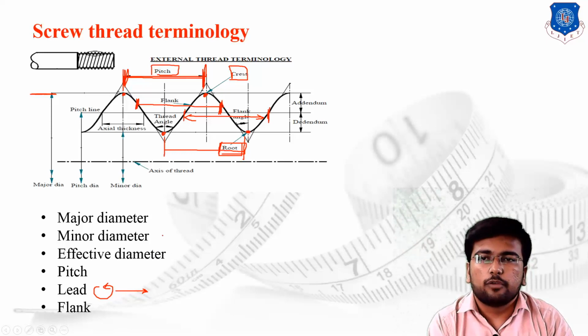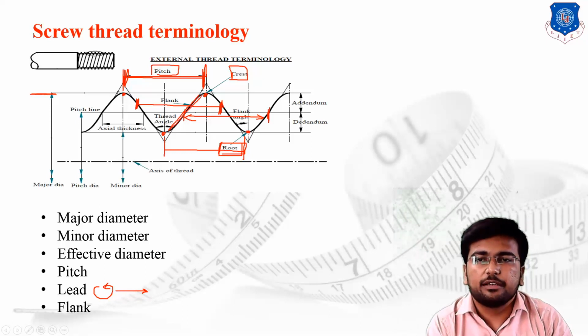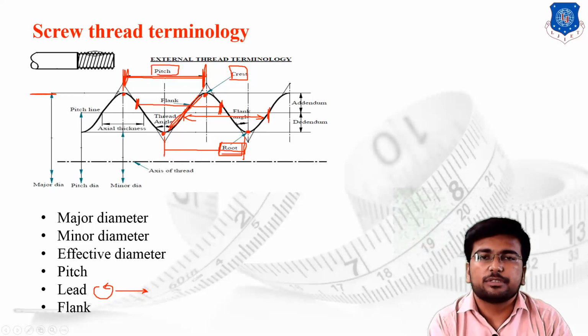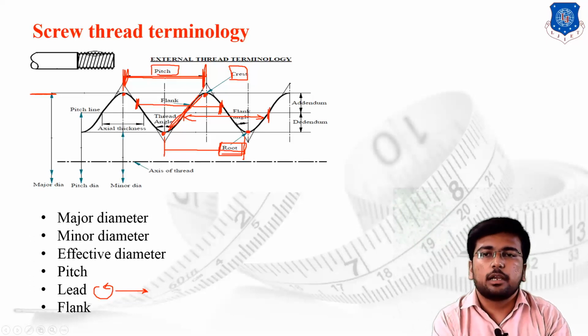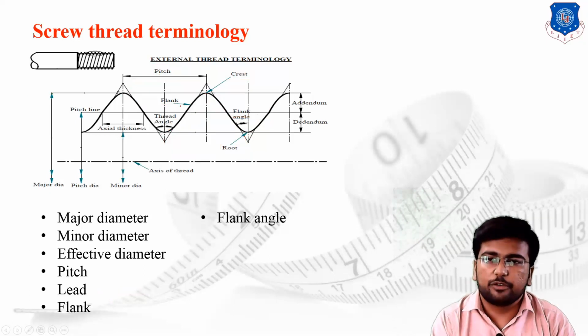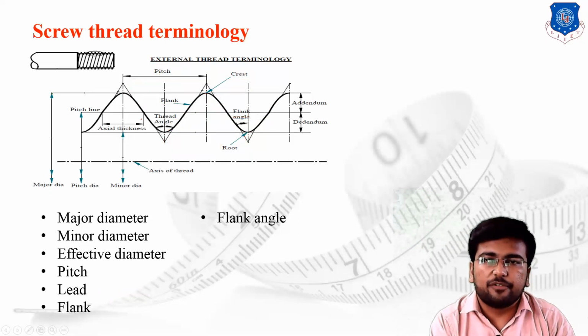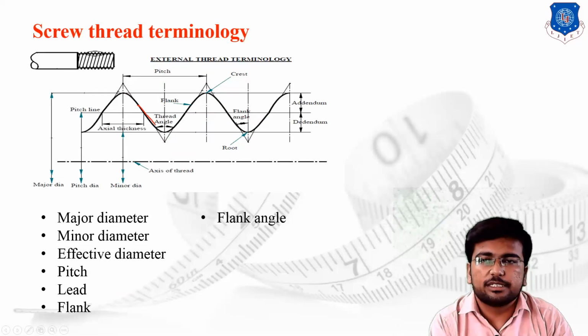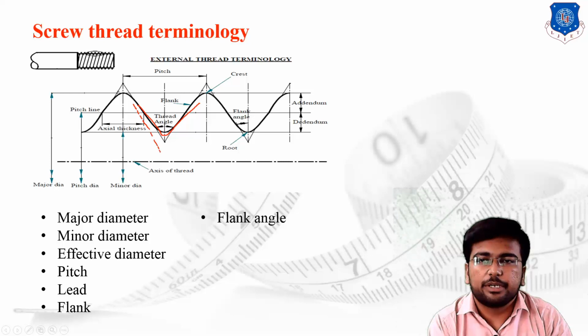Flank. Flank means the face generated which will resist the mating part on the opposite side of the screw. That surface is known as the flank. Then we are going to discuss two angles. The first angle is the thread angle. Suppose this is the thread generated. Whatever angle is generated between these two threads is known as the thread angle.